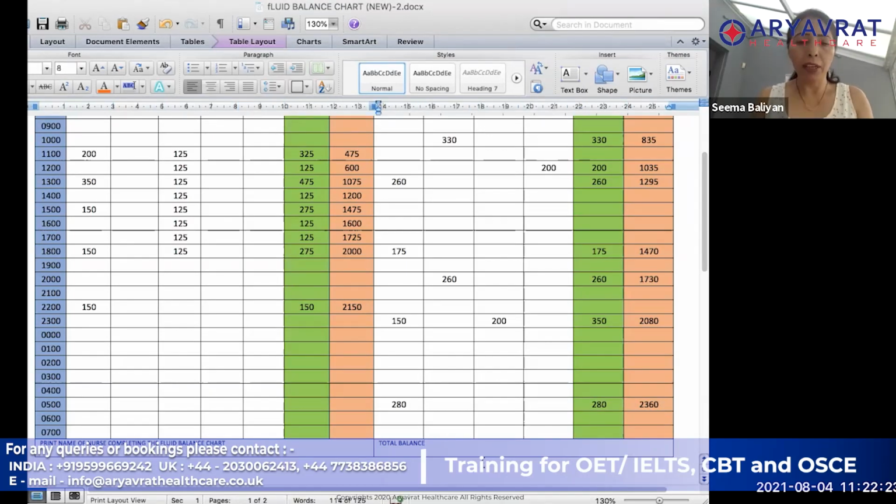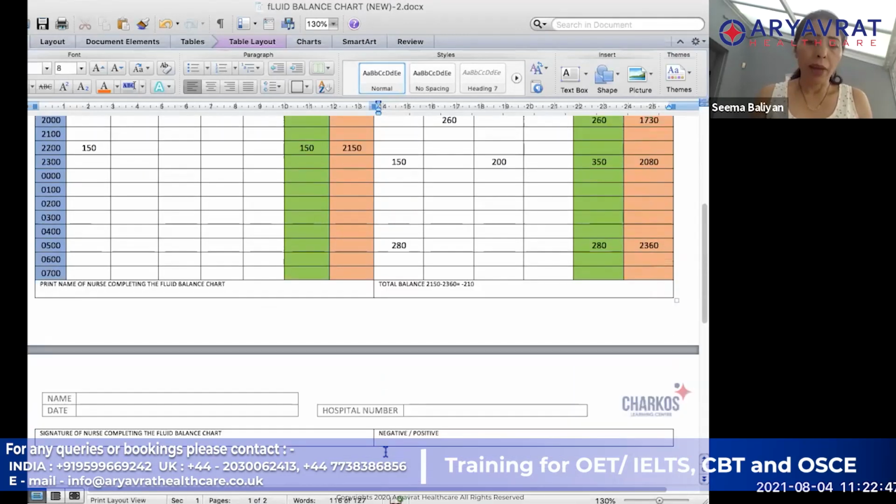So for the total balance, I am doing 2150 minus 2360, which is going to be minus 210. Got it? So I am going to tick it over here that it is a negative balance which I have got. I can mark it over here that I have got a negative balance. Has everyone understood that?